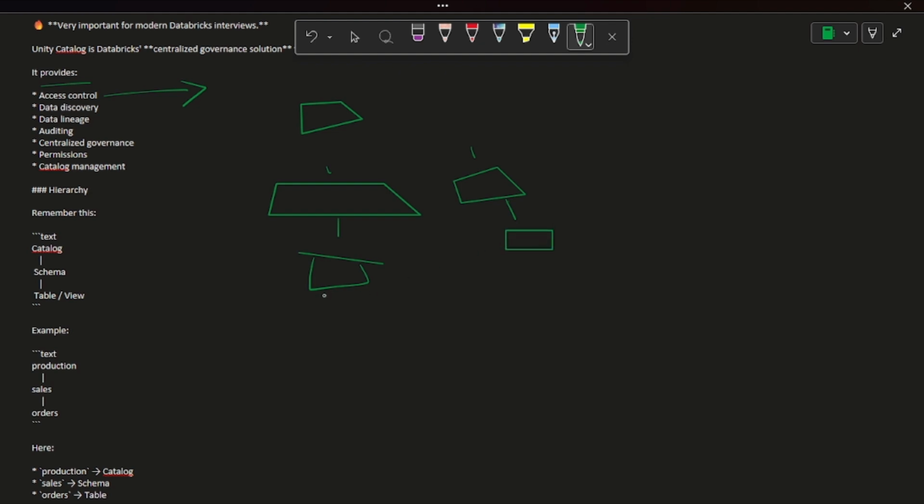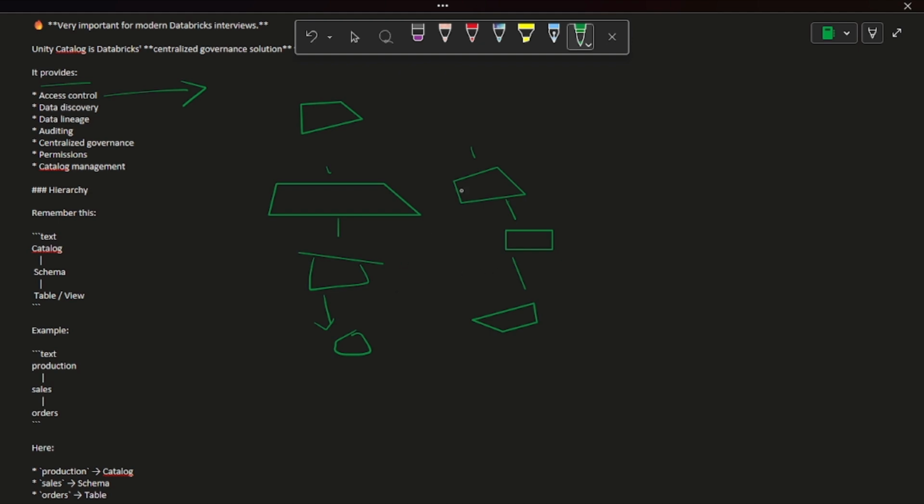For example, this workspace 1 we have created for production, and this workspace 2 we have created for dev. If a user wants to access a table inside workspace 1 from workspace 2, it is not possible, or rather it is possible, but it is very difficult to share the access related things.